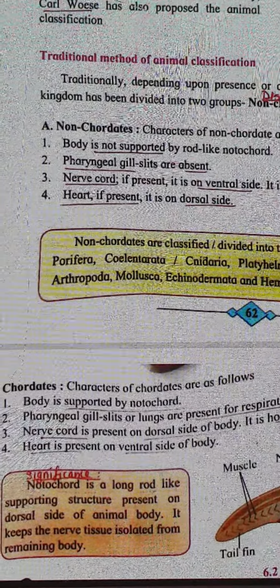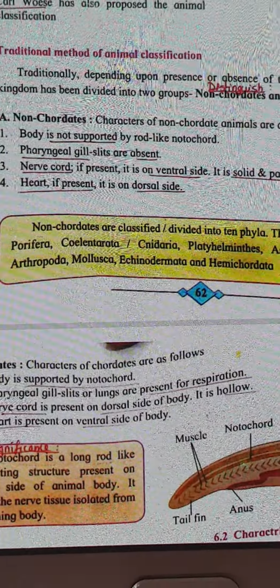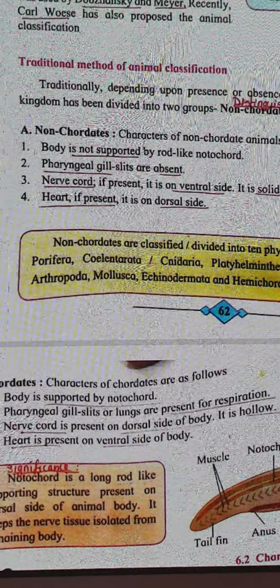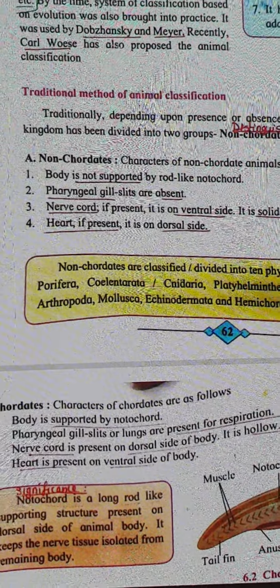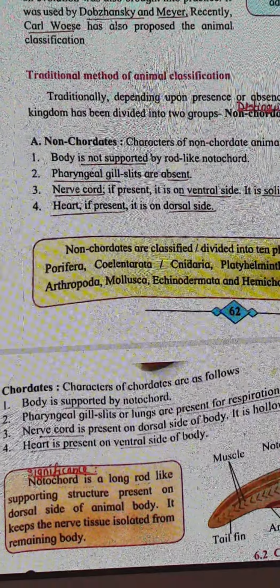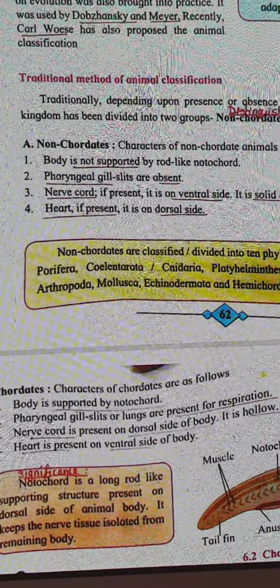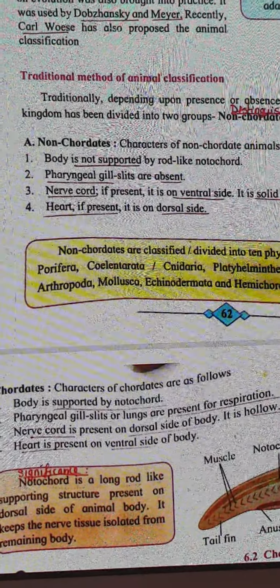So when I say distinguish between non-chordates and chordates, which is one of the important questions, you will again repeat it: distinguish between non-chordates and chordates. In non-chordates, the body is not supported by a rod-like structure. Here the body is supported by a rod-like structure. There the pharyngeal gill slits are absent. Here the pharyngeal gill slits or lungs are present for respiration.